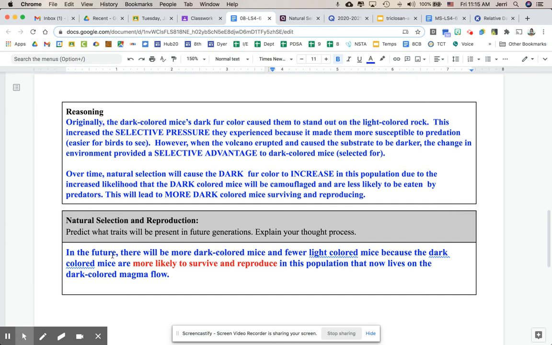Okay, now moving on to natural selection and reproduction. This asks you to predict what traits will be present in future generations and then to explain how you came to that conclusion. So in the future, there will be more dark-colored mice and fewer light-colored mice because the dark-colored mice are more likely to survive and reproduce in this population that now lives on the dark-colored magma flow. So you need to have something in that general neighborhood for your answer.